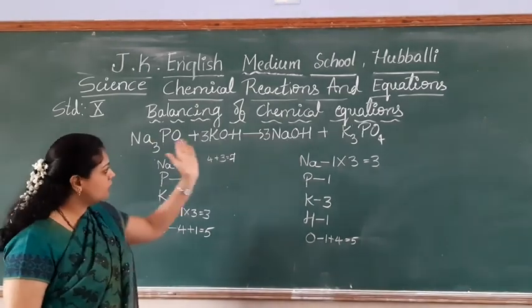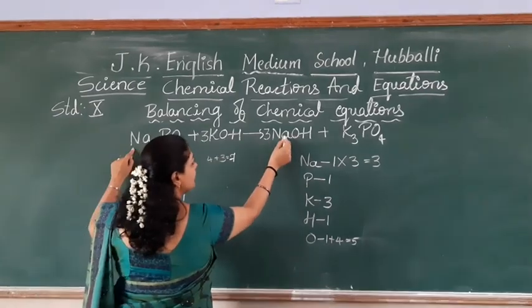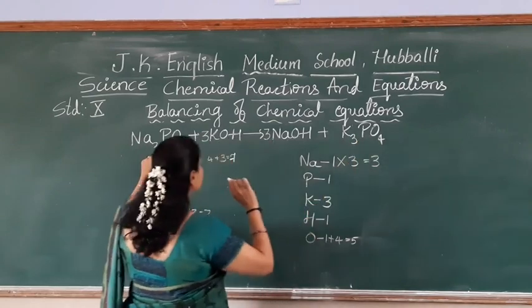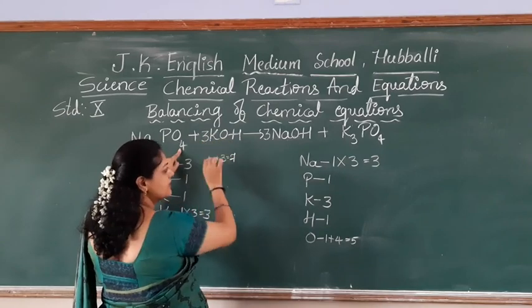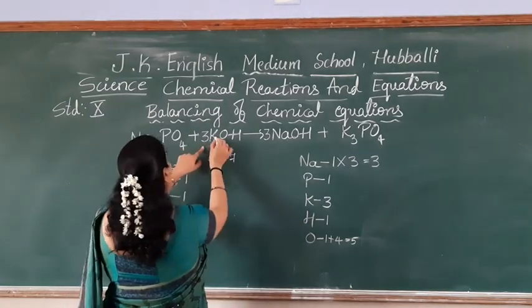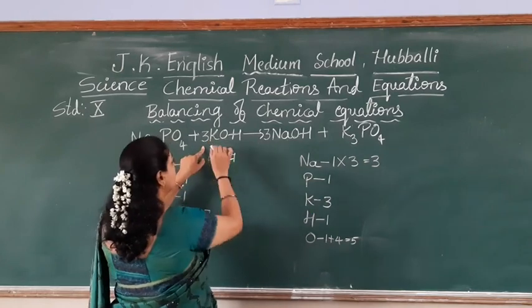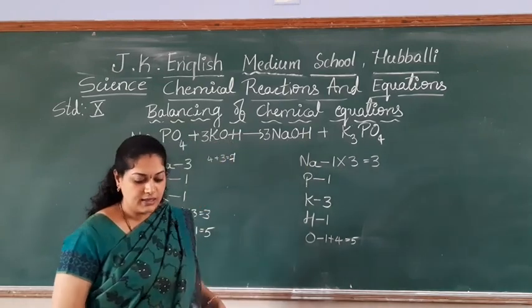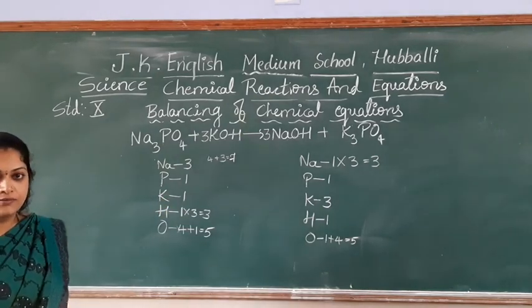Right? So let me check the full equation once again. Na3, okay. P1, O4 plus 3, 4 plus 3, 7, 3 plus 4, 7. Potassium 3, here also 3. Oxygen, just now we have checked. Hydrogen 3, hydrogen 3. Yes students, is this equation balanced now? Yes, this equation is balanced. Hope you are taking down.